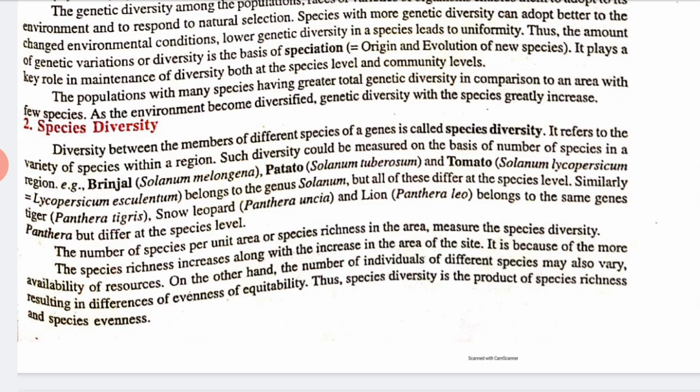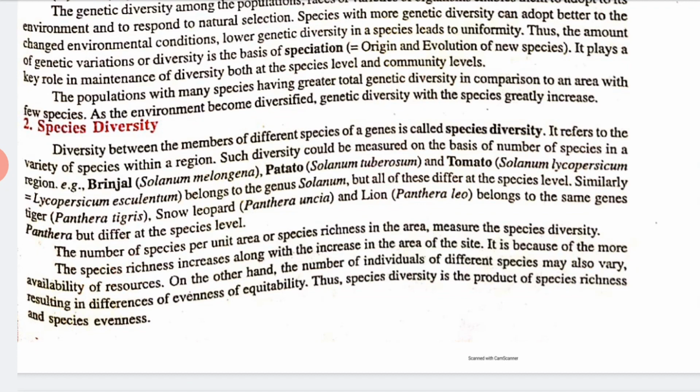Like for example we have brinjal, potato, tomato, right? All these are different at the species level. Similarly, tiger, snow leopard, lion belong to the same genus, that is Panthera, but are different at the species level.